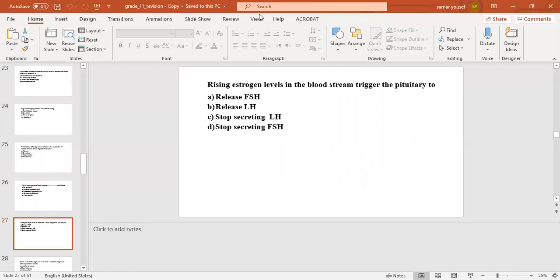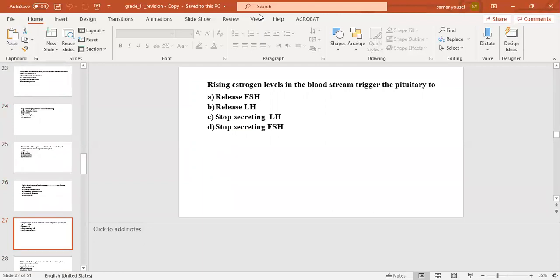The next question, rising estrogen level in the bloodstream triggers the pituitary to number A, release follicle stimulating hormone, B, release luteinizing hormone, C, stop secreting luteinizing hormone, D, stop secreting follicle stimulating hormone.